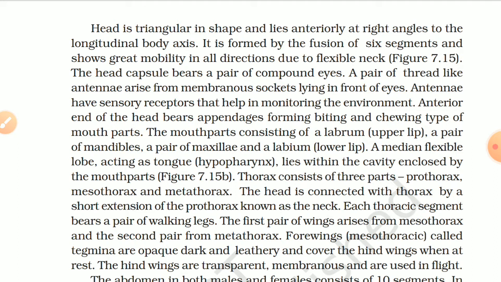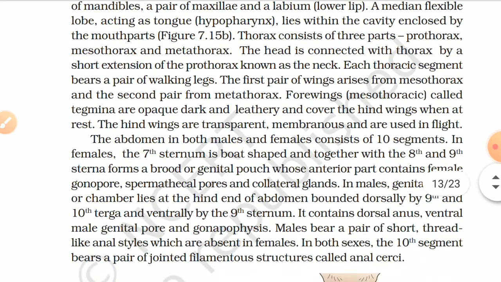7.15b. Thorax consists of three parts: prothorax, mesothorax, and metathorax. The head is connected with the thorax by a short extension of the prothorax known as the neck. Each thoracic segment bears a pair of walking legs. The first pair of wings arise from the mesothorax and the second pair from the metathorax. Forewings, mesothoracic, called tegmina, are opaque, dark, and leathery and cover the hind wings when at rest. The hind wings are transparent, membranous, and are used in flight.